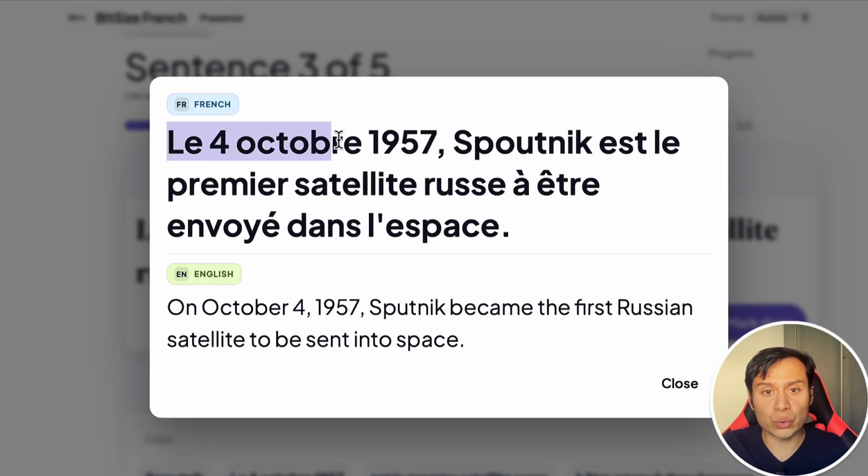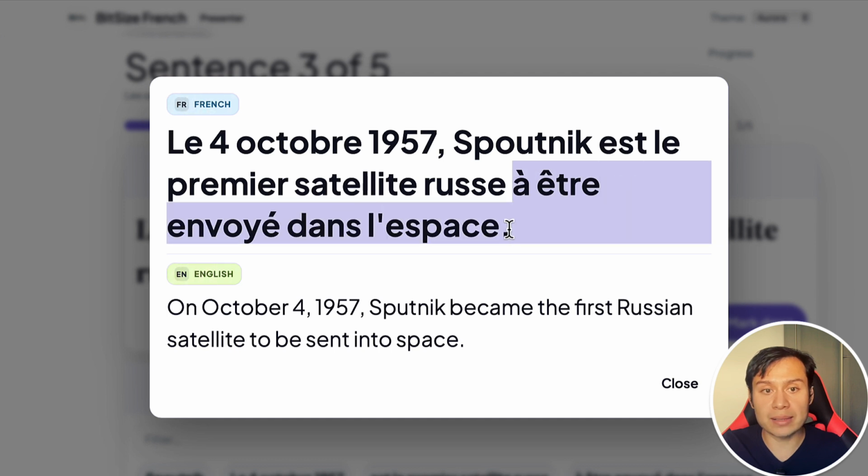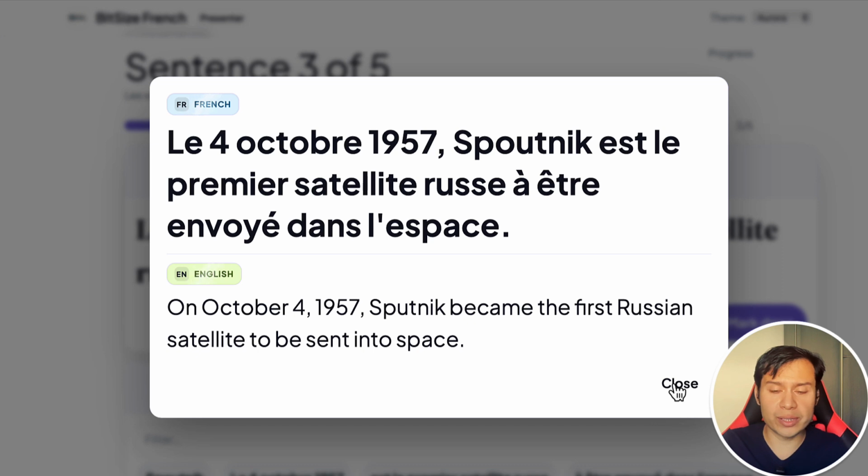Le 4 octobre 1957, Spoutnik est le premier satellite russe à être envoyé dans l'espace. So Spoutnik became the first Russian satellite to be sent into space. À être envoyé dans l'espace. Okay, cool. So that is our third sentence.